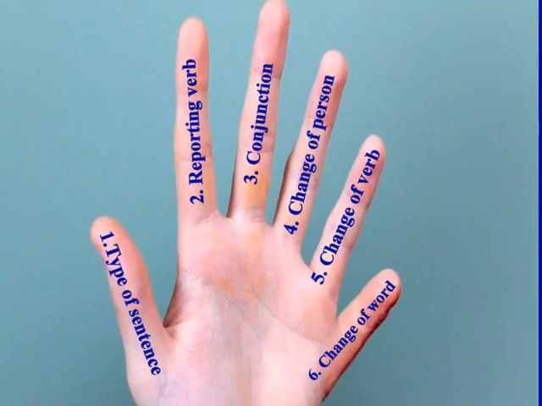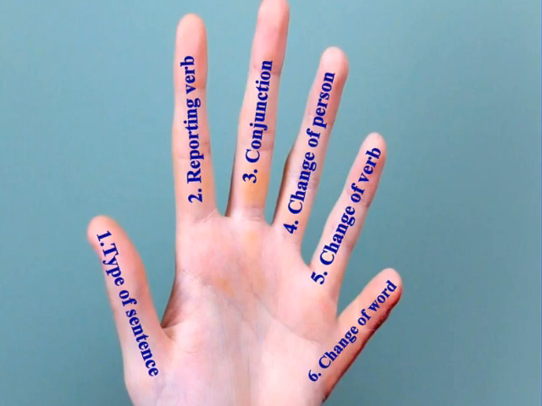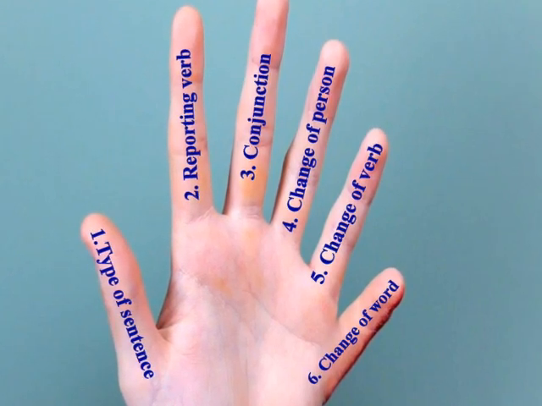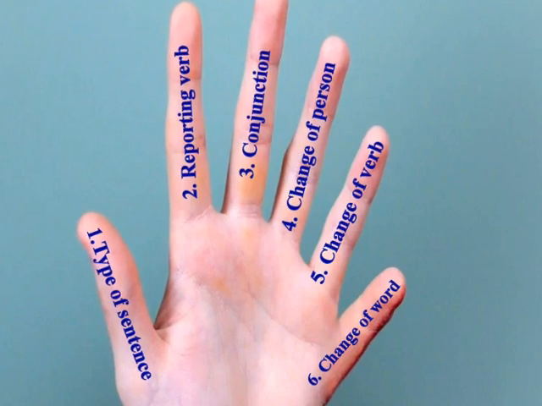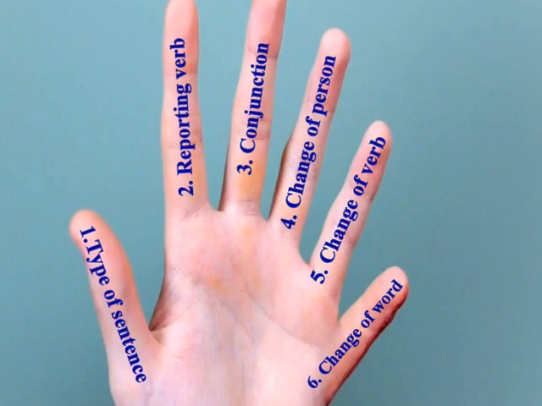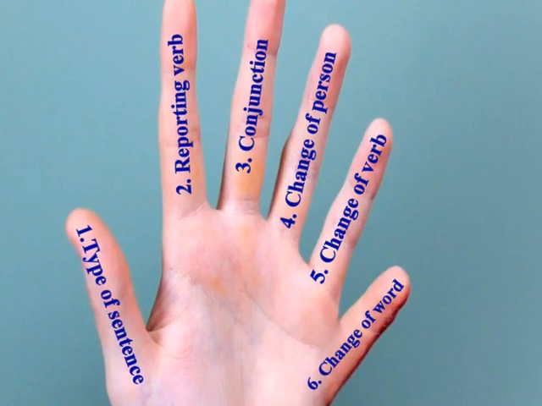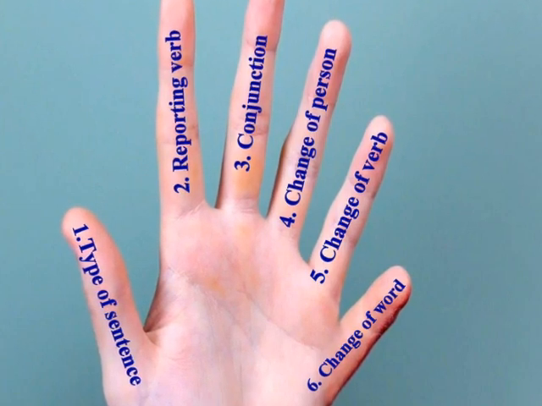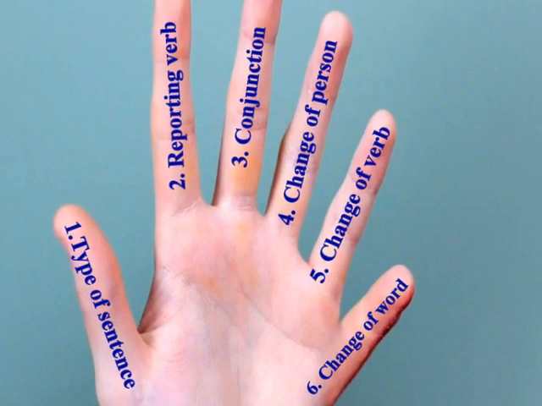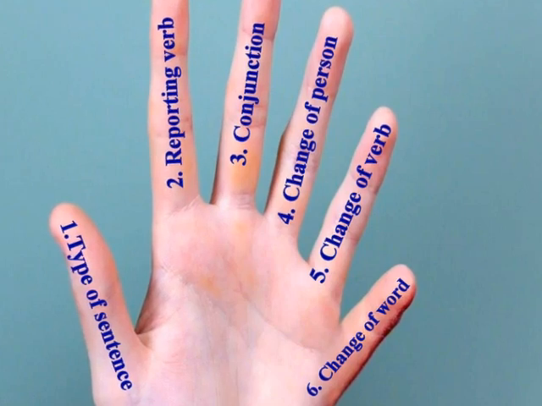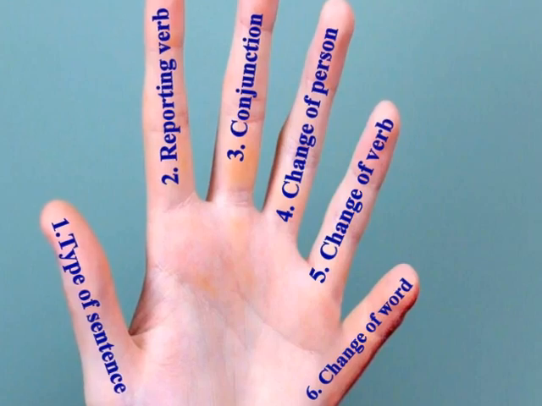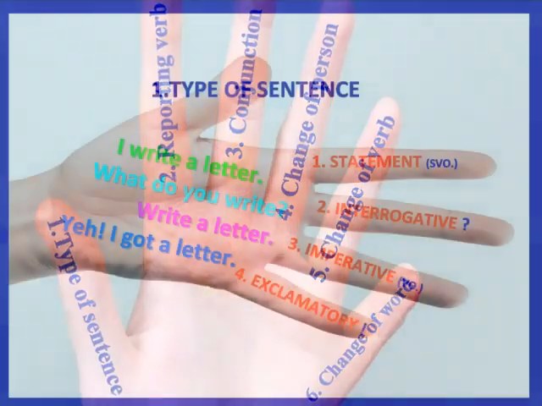First, the thumb finger represents the type of sentence. The index finger represents the reporting verb. The middle finger represents the conjunction. The ring finger represents the change of person. The little finger represents the change of verb. Sometimes some people have 6 fingers in their hand. The 6th finger represents the change of words. Totally, there are 6 rules for reported speech. Let us learn one by one.